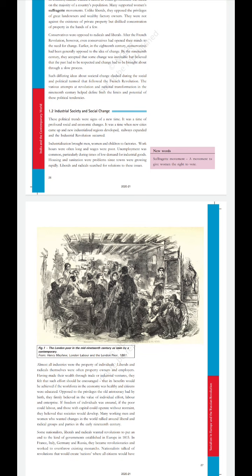Clear? Now the liberals and radicals had made wealth. How did they make wealth? Through trade and through industrial ventures. According to them, society can be developed if freedom is given to the individual, and the poor could do labor.